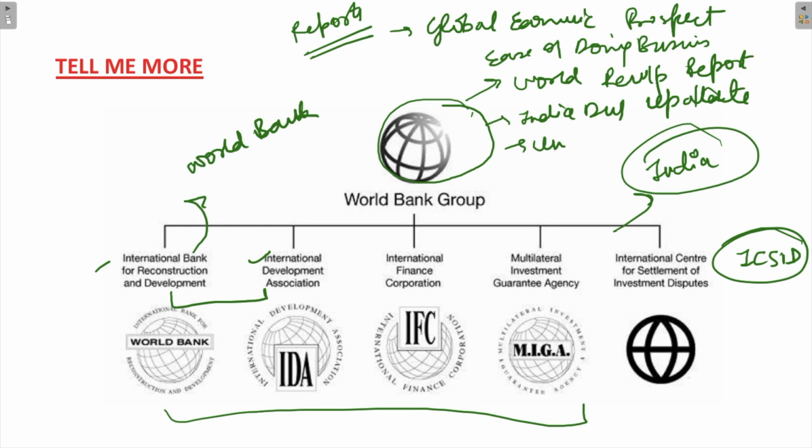The next one is the Universal Health Coverage Index. So these are some of the indexes or the reports which are being published by the World Bank. Let's look at these 5 organizations now.